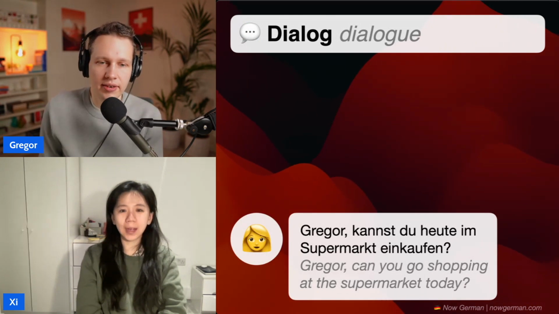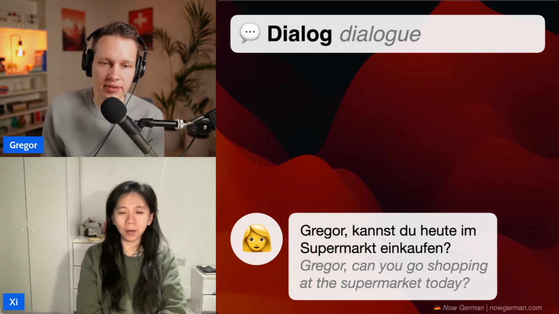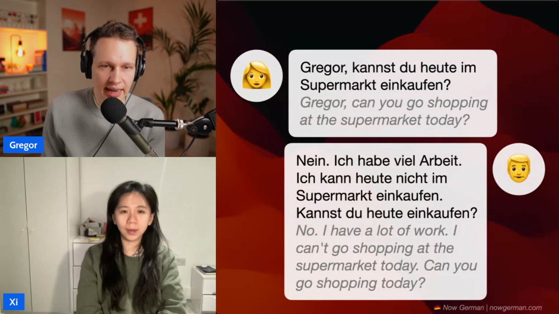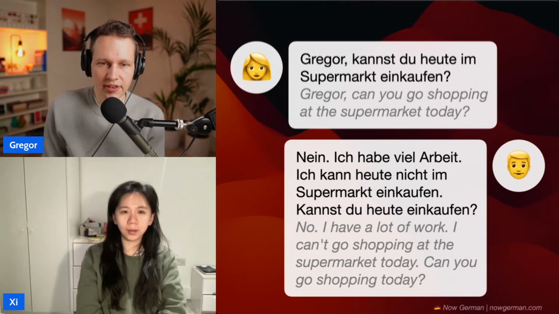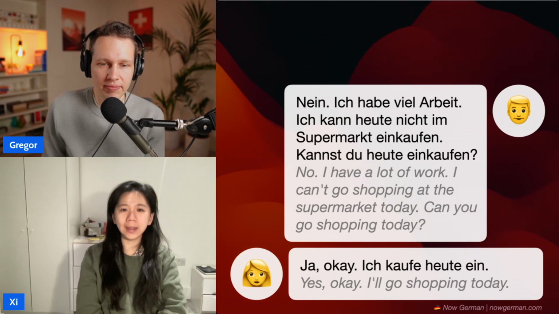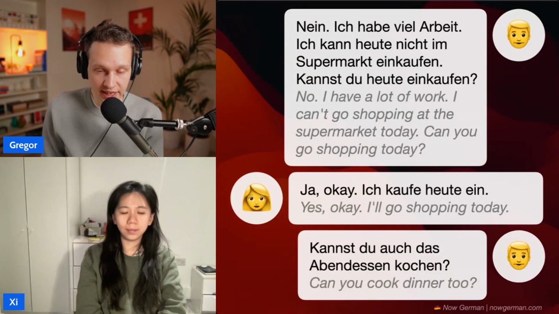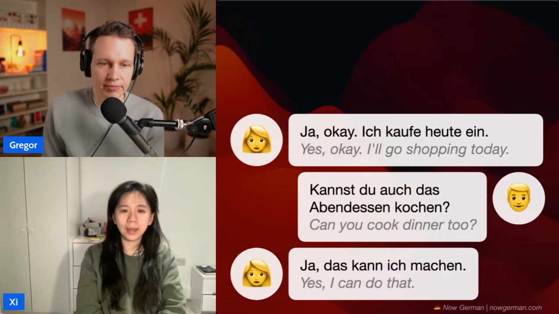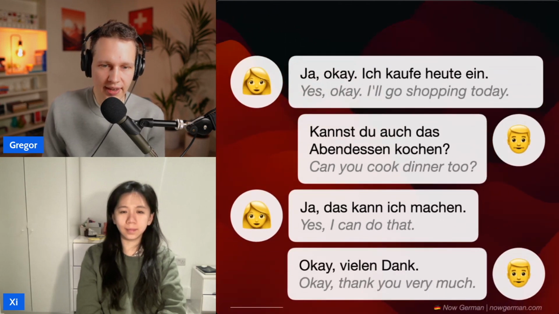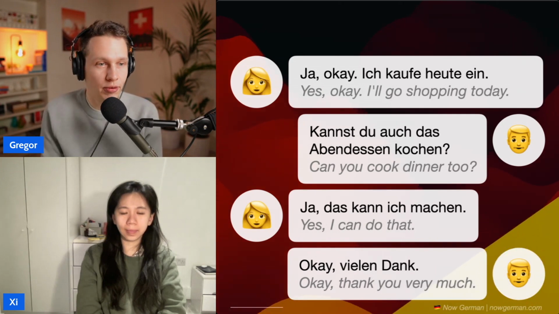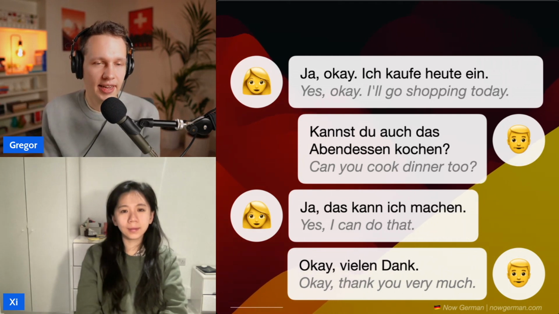Gregor, kannst du heute im Supermarkt einkaufen? Nein, ich habe viel Arbeit. Ich kann heute nicht im Supermarkt einkaufen. Kannst du heute einkaufen? Ja, okay, ich kaufe heute ein. Kannst du auch das Abendessen kochen? Ja, das kann ich machen. Okay, vielen Dank.